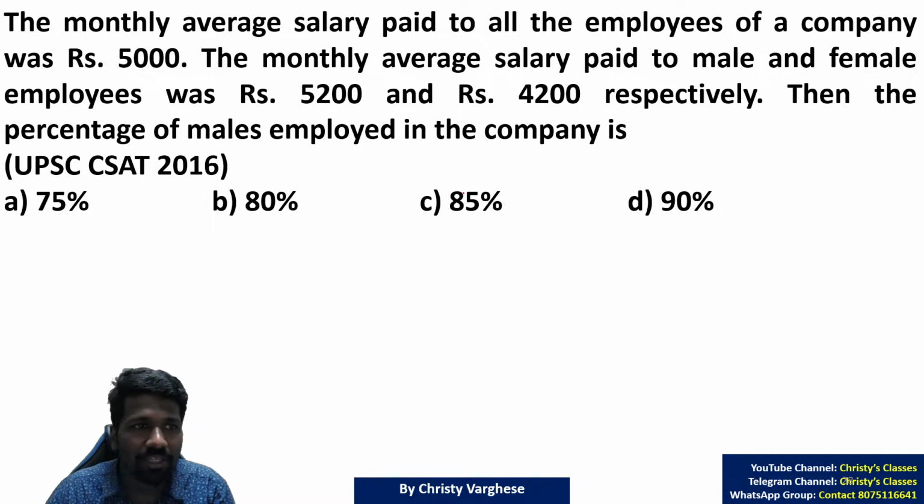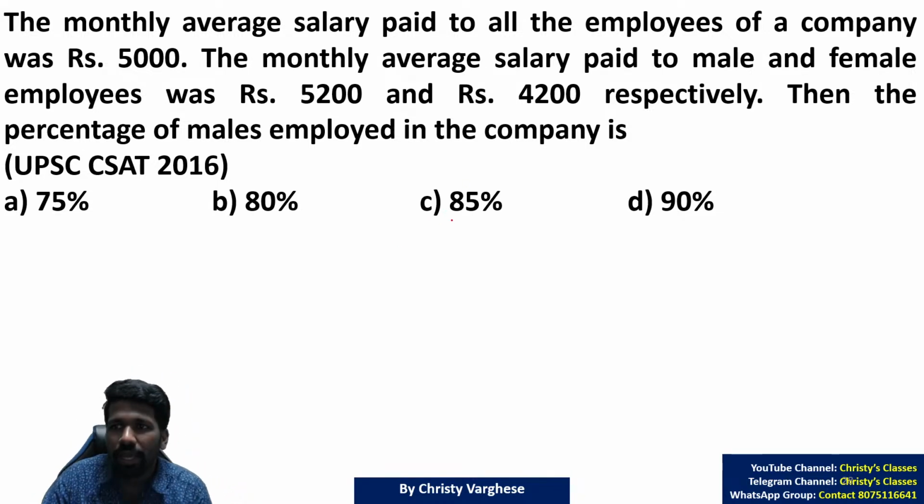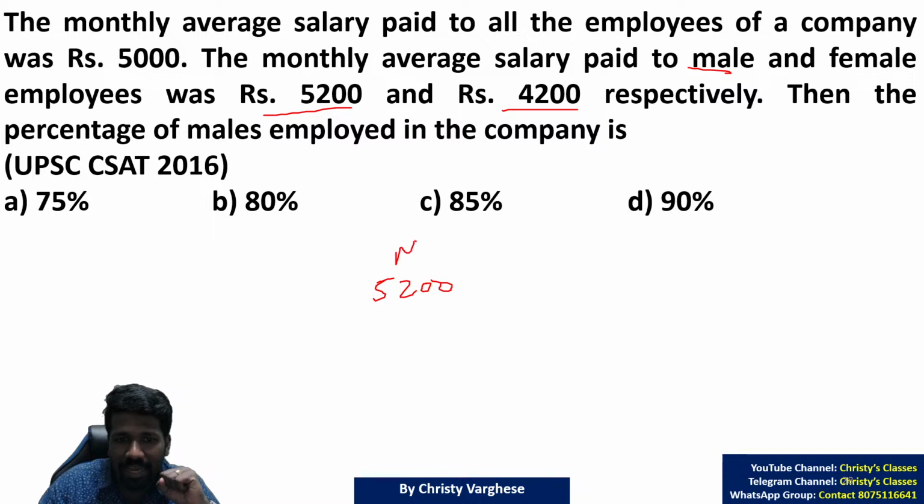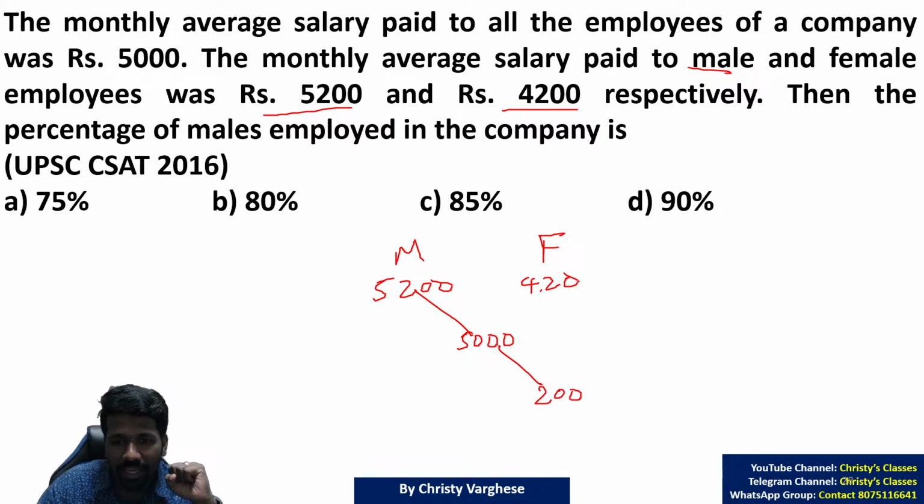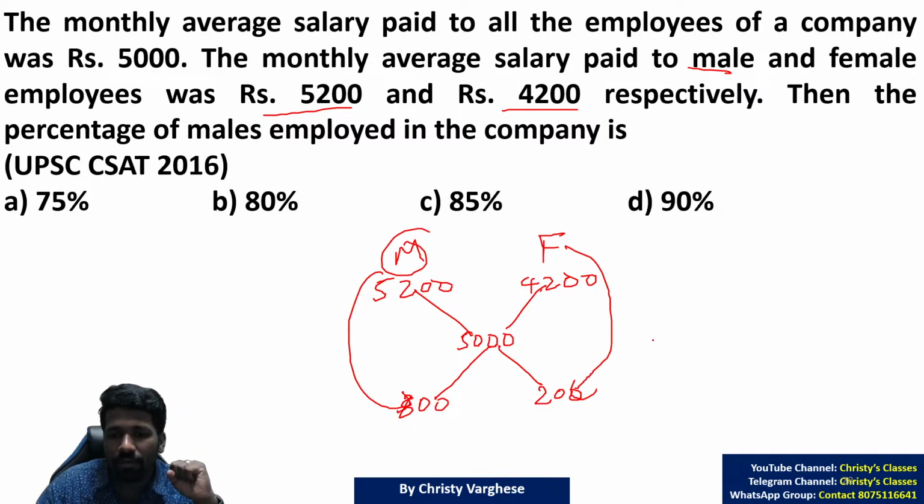In this question, what is mentioned? The monthly average salary paid to all employees of a company is 5,000. The average salary of all people together is 5k. The average salary of males is 5,200 and of females is 4,200. So mixing the male salary 5,200 and the female salary 4,200, you get the total average salary of 5,000. That means 5,200 and 5,000, the difference is 200. Write it diagonally. 4,200 and 5,000, the difference is 800. Write it diagonally. So the male number is 800 and the female number is 200.